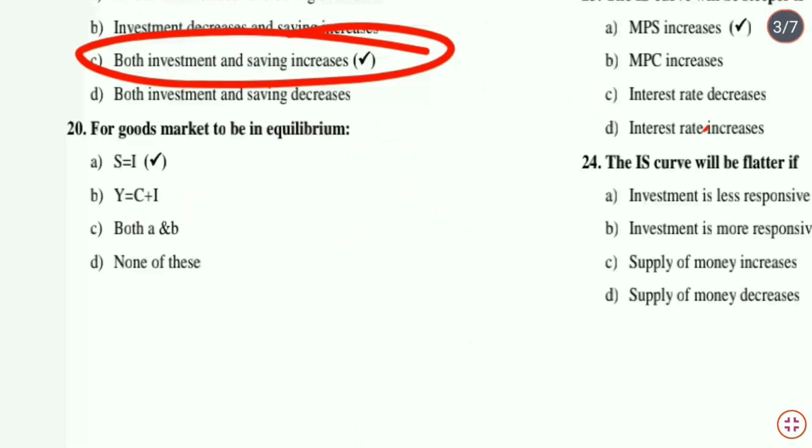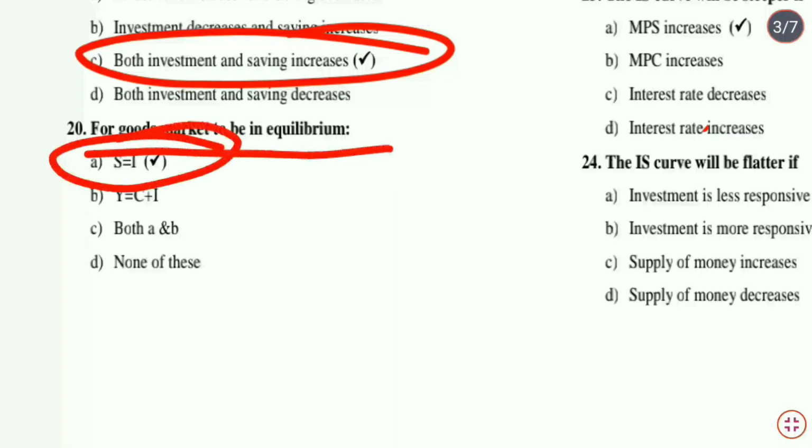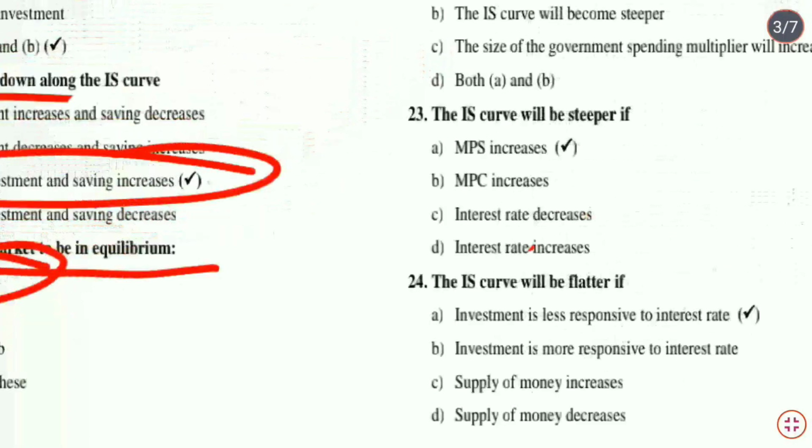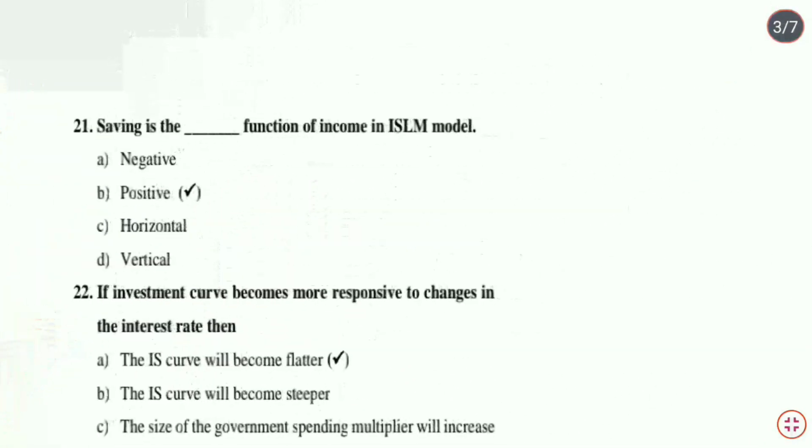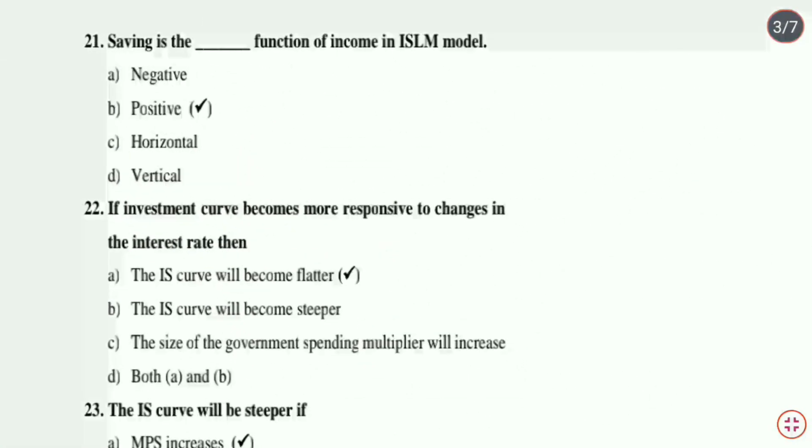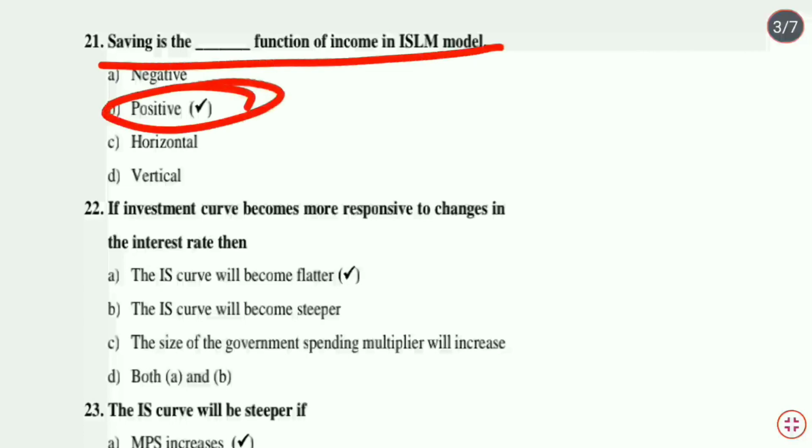Next question: for the goods market to be in equilibrium, as I have already said, saving must be equal to investment, that is S equal to I. Next question: saving is the dash dash function of income in the IS-LM model. It is a positive function. As income increases, saving also increases.